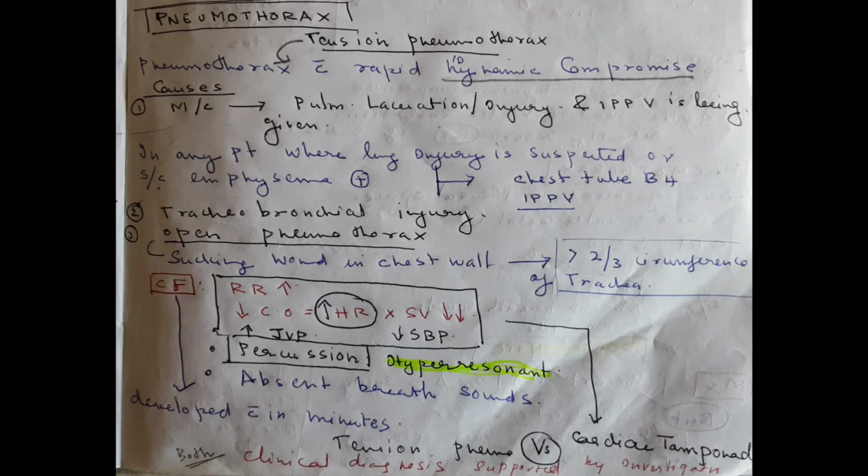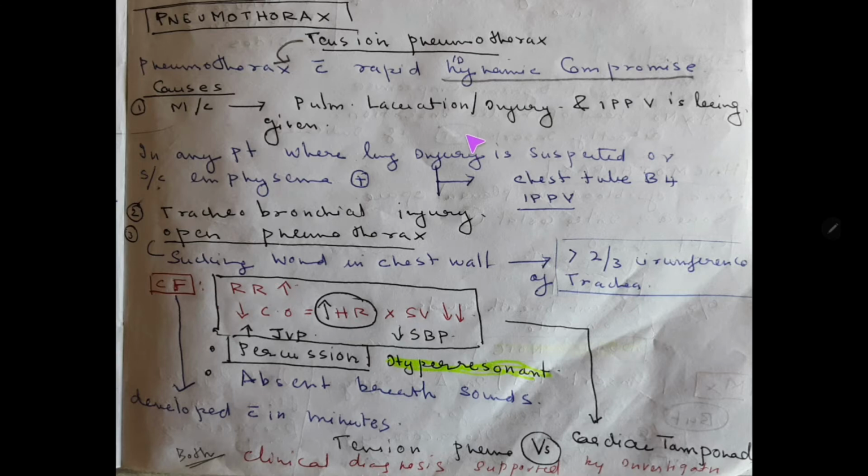So today we'll talk about pneumothorax. Starting with the definition of tension pneumothorax, in one word, tension pneumothorax is defined as pneumothorax with rapid hemodynamic compromise. So what are the causes of tension pneumothorax? The most common cause is pulmonary laceration or injury, and also intermittent positive pressure ventilation is being given.